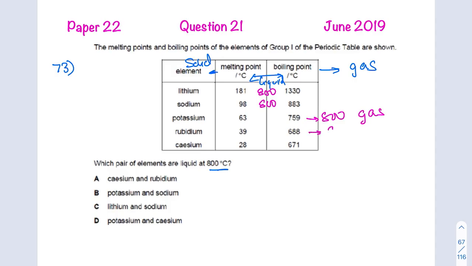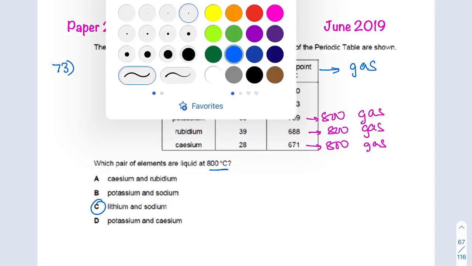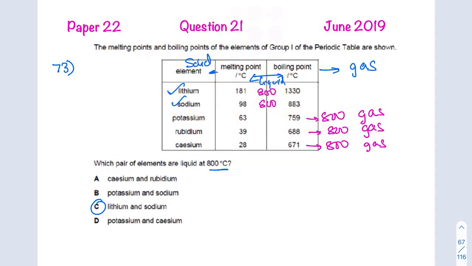Rubidium, over here 688, again 800 is above that, so it will be a gas. And finally cesium, for cesium also the temperature given is 800, therefore it also is going to be a gas. So the only option is lithium and sodium, which is option C. And options A, B, D are wrong because they are not liquids at that particular temperature. So the answer is C.